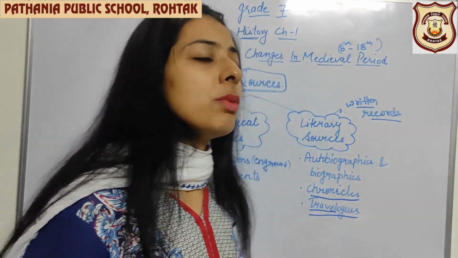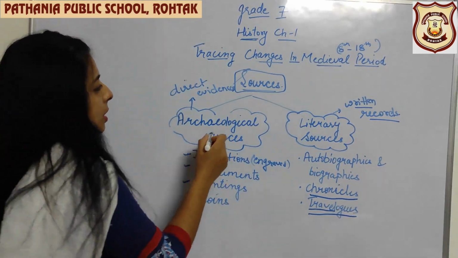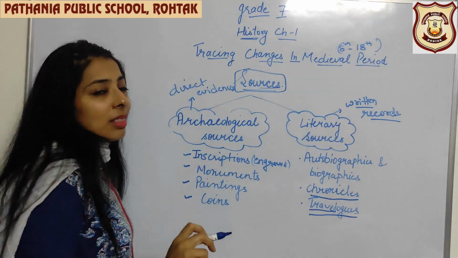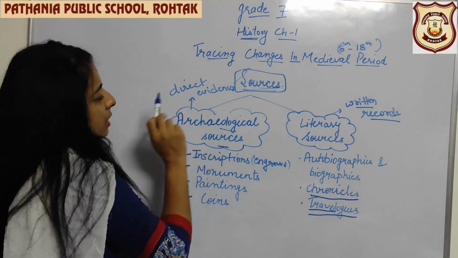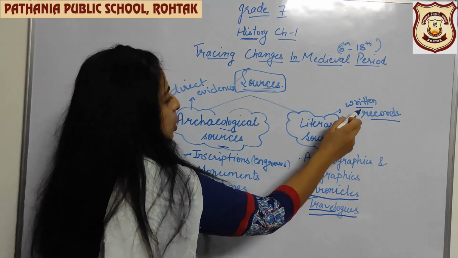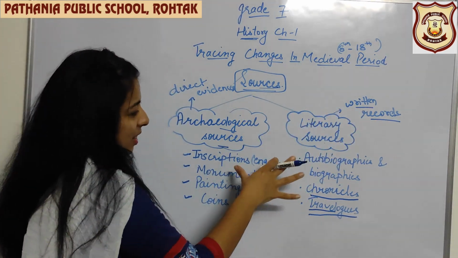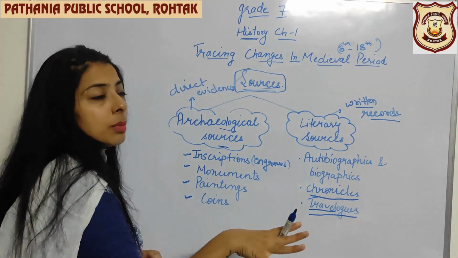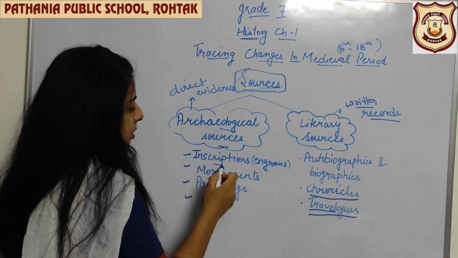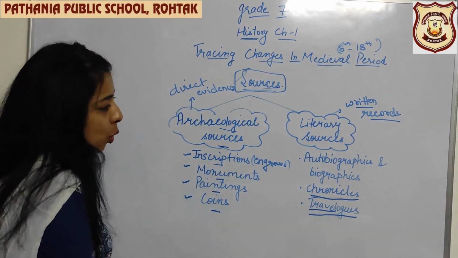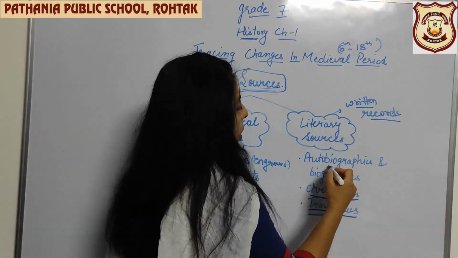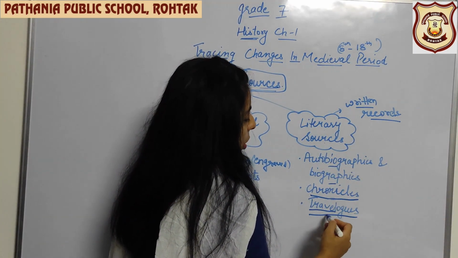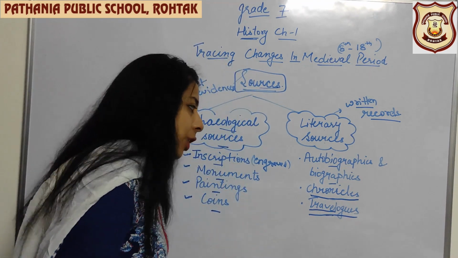So the last topic of this chapter we have discussed was sources, that is, from where we get the information. Then the archaeological sources, which are the direct evidences, and literary sources, which are the written records. In these two headings we have done some subheadings: inscriptions, monuments, paintings, coins. In literary sources, which are in the written form: autobiographies, biographies, chronicles, and travelogues.